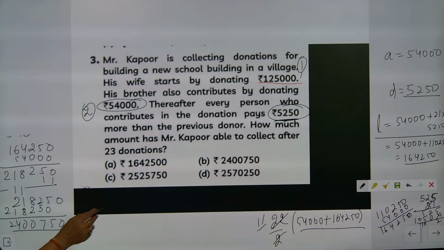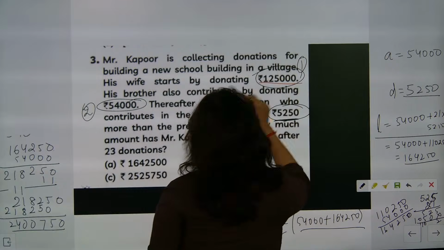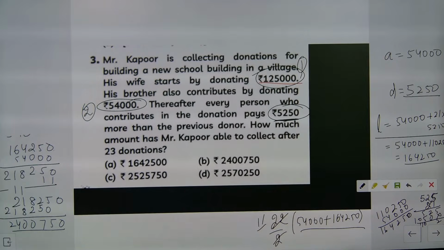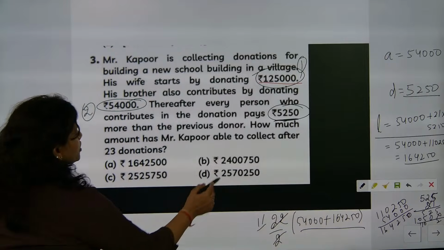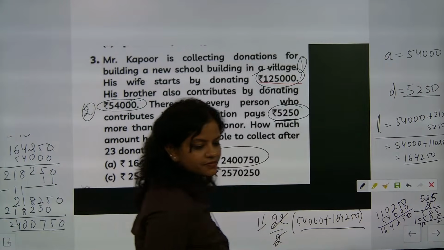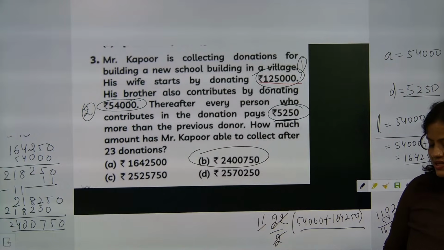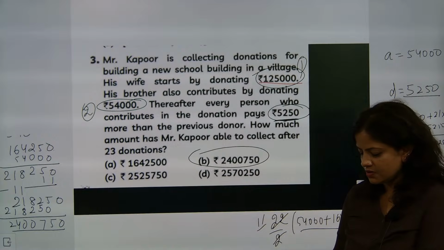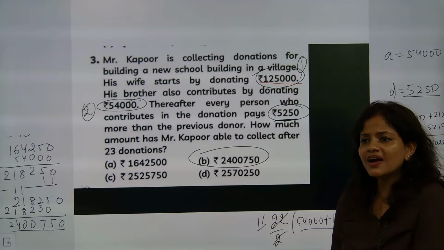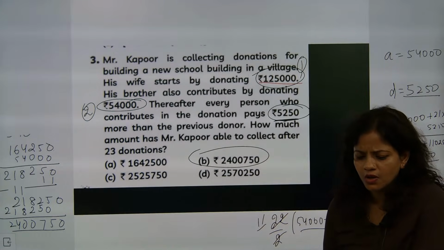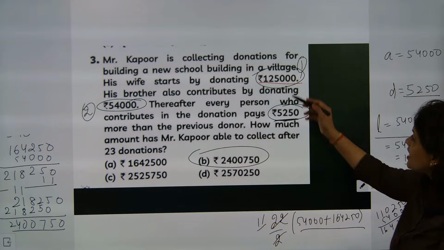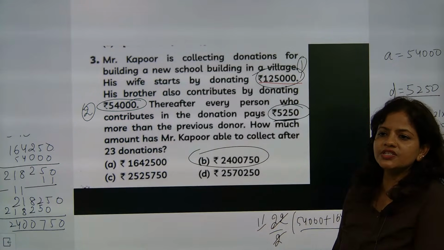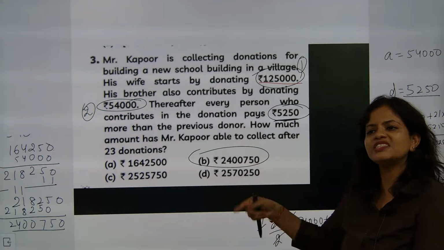Now in this we have to add the 1,25,000. Yes, because that amount is also coming now. This is going to be the answer, but in that we have to add that amount now. Without adding, how are you going to do it? The AP comes from 54,000, but that amount is also there. Total 23 donations are there. The AP is coming from the second donation.